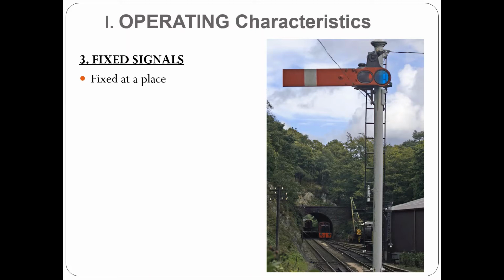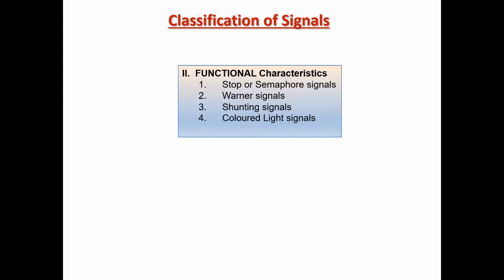which are fixed depending upon the requirement. For example, if there is some kind of engineering work or maintenance work going on, then that information needs to be passed on to the driver by means of caution indicators. So the next classification is based on the functional characteristics, based on which it can be classified into either stop signals or warner signals. Then for shunting function, the shunting signals are provided.